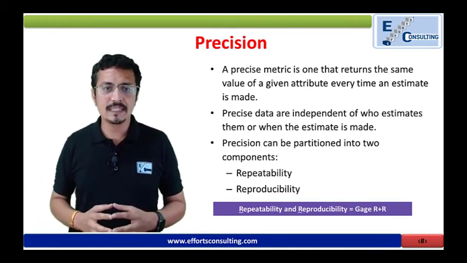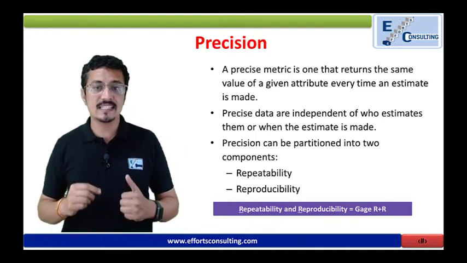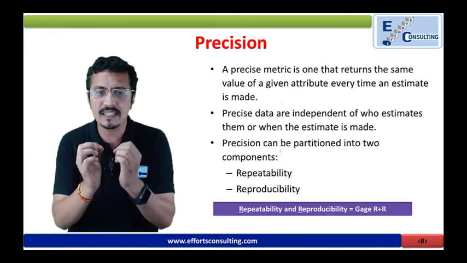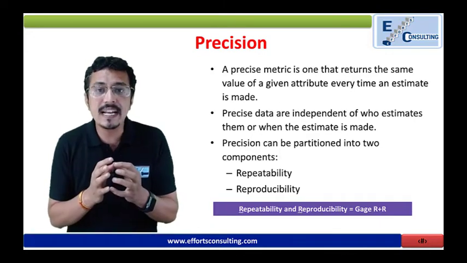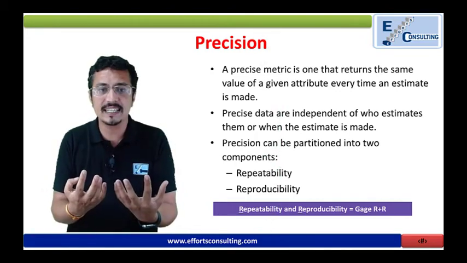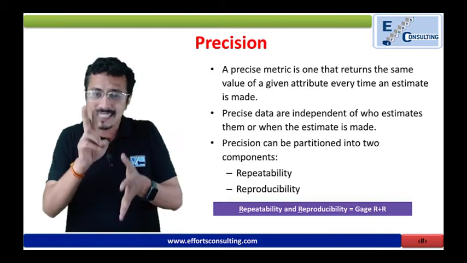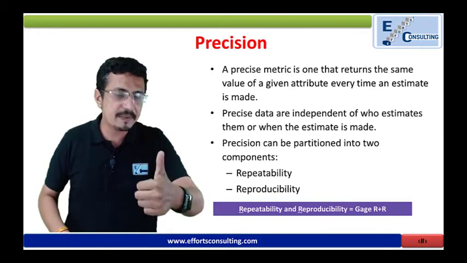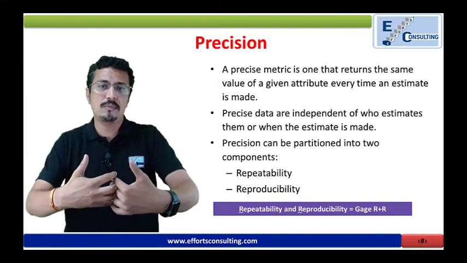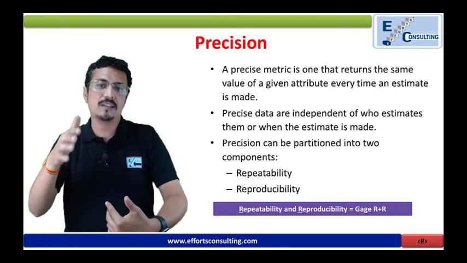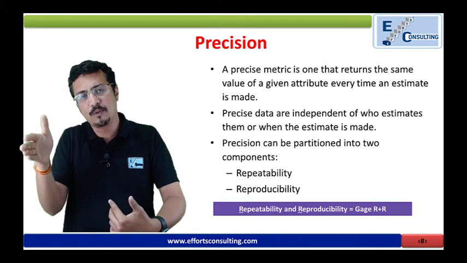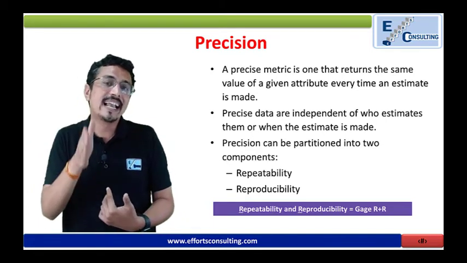What do you mean by precision? A precise metric is one that returns the same value of a given attribute every time you are measuring it. Precise data are independent of who estimates them. And precision can be partitioned into two components. One is repeatability, the other one is reproducibility. Repeatability and reproducibility put together give us gauge R plus R, gauge repeatability and reproducibility. It is also called gauge R and R.